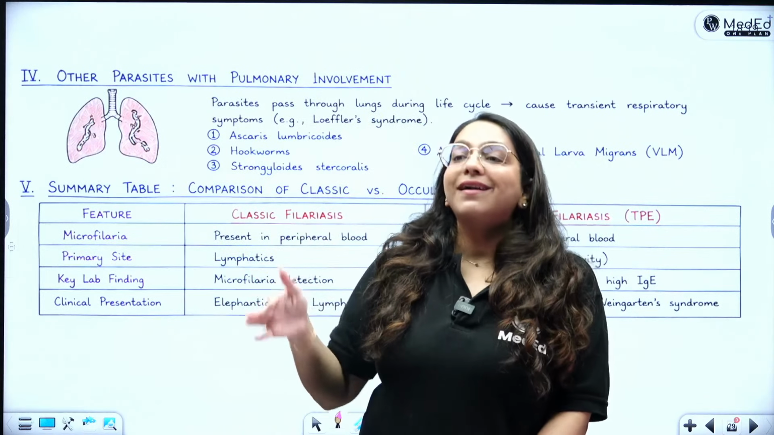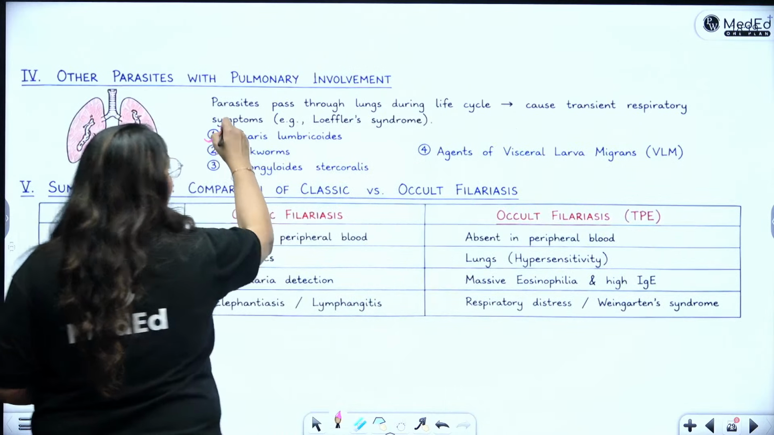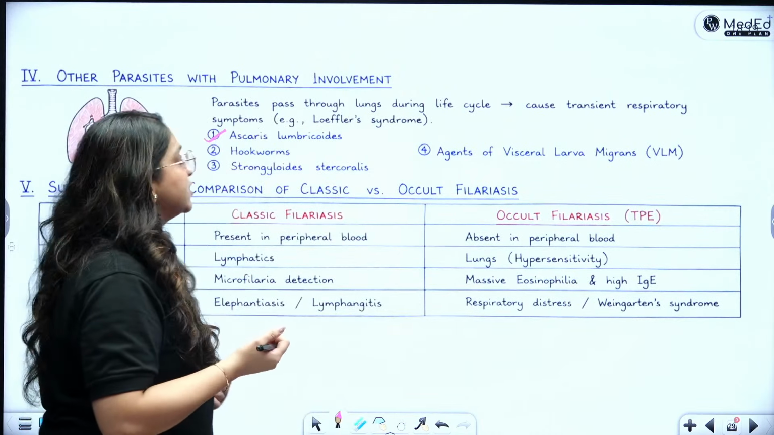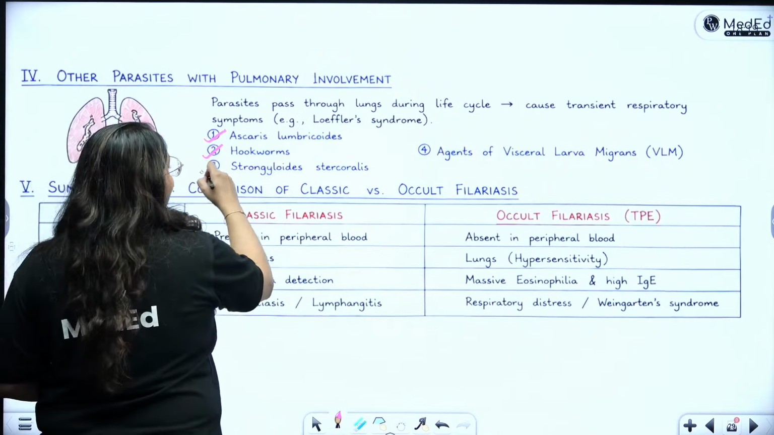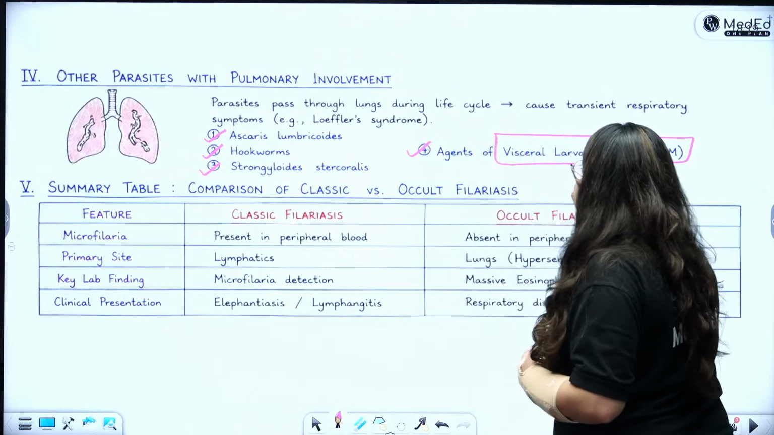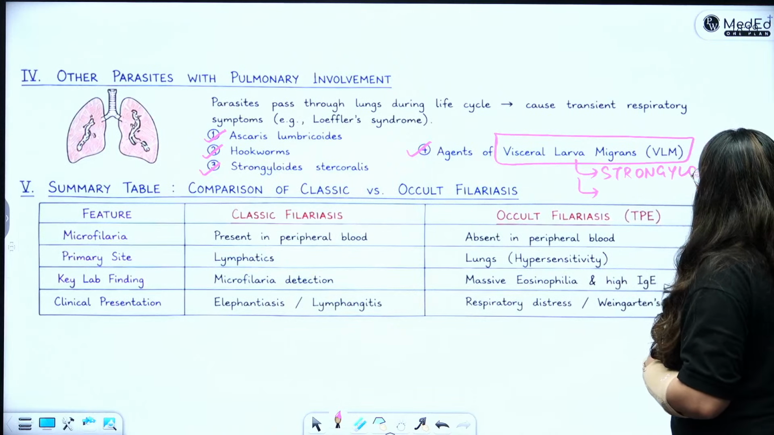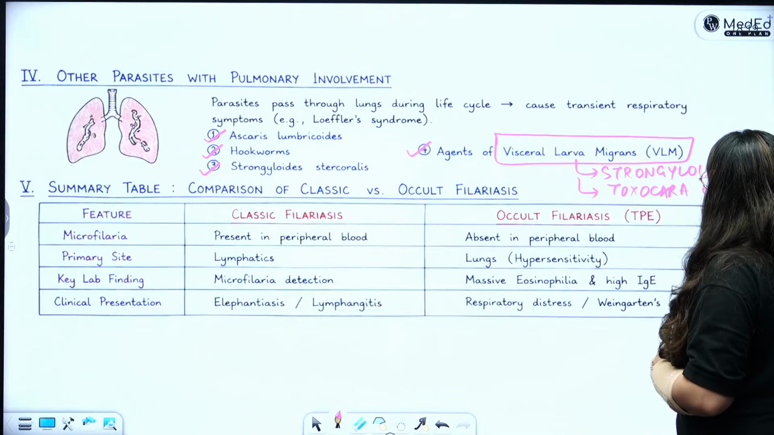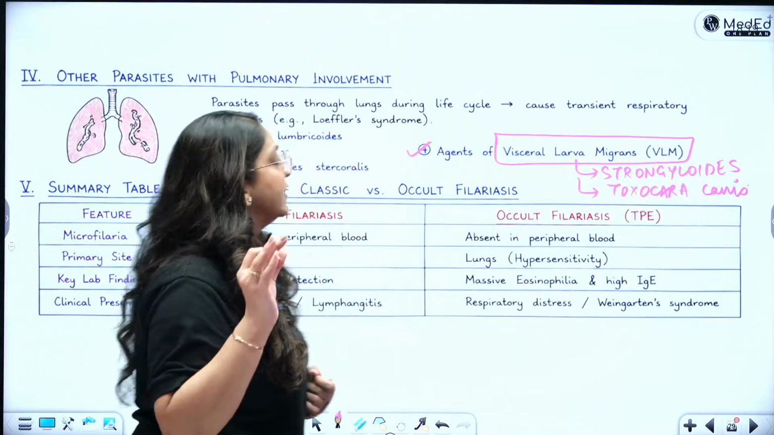Other parasites which can come as a part of their life cycle, but do not primarily cause disease of the lungs, include Ascaris lumbricoides. You know that the larva or the adult of Ascaris can roam about in the body. It can be coughed up into the sputum. Hookworms also, the rhabditiform larva, love to move about causing larva migrans, and Strongyloides stercoralis. So who all cause visceral larva migrans? You have Strongyloides and Toxocara canis. They both can lead to, for a brief period, appearance in the sputum or the respiratory tract also.